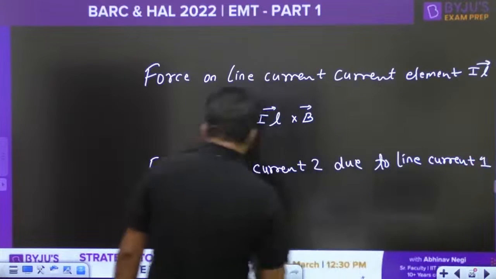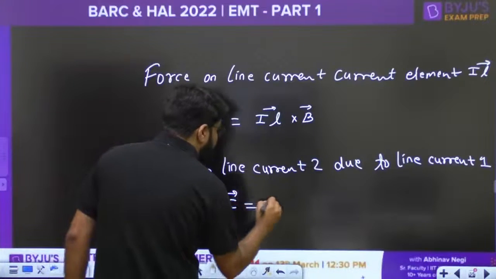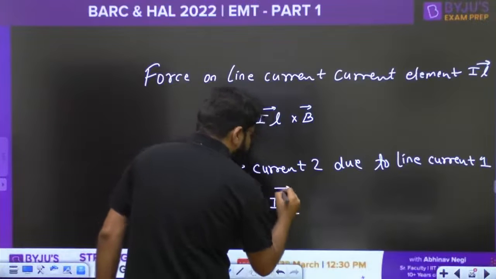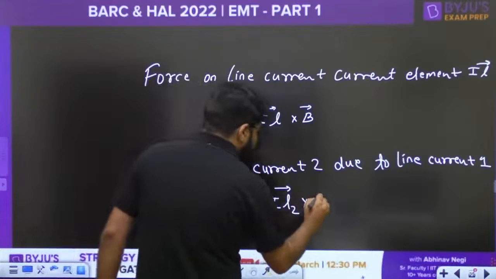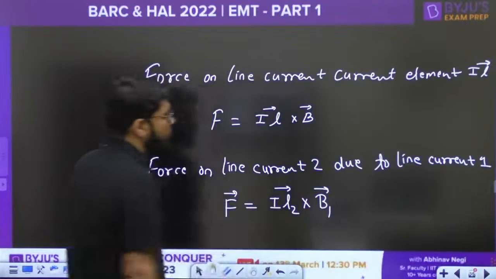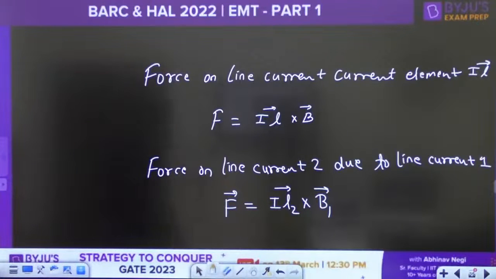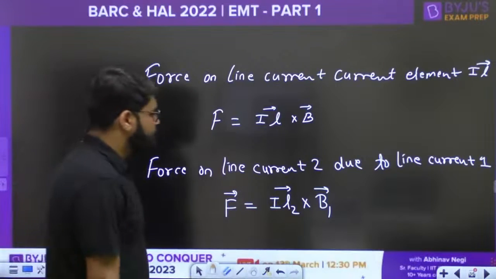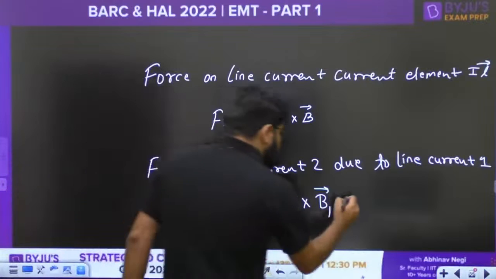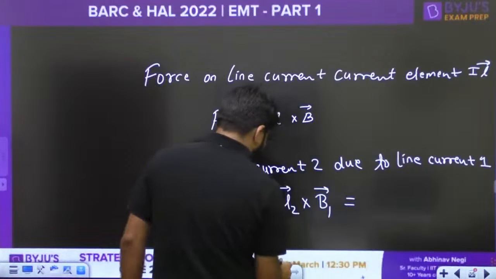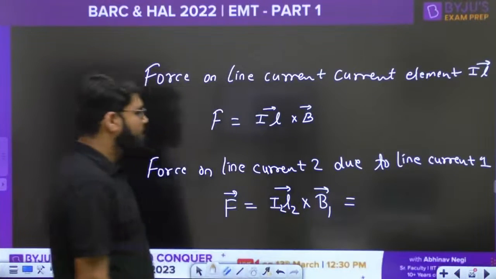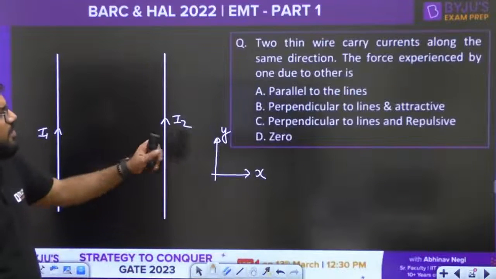Due to the line current 1, that force should be given by what formula? IL2, line current 2 cross the magnetic field due to first, B1. Okay, now this should be equal to I2L2 cross B1, right? Now we only need the direction.